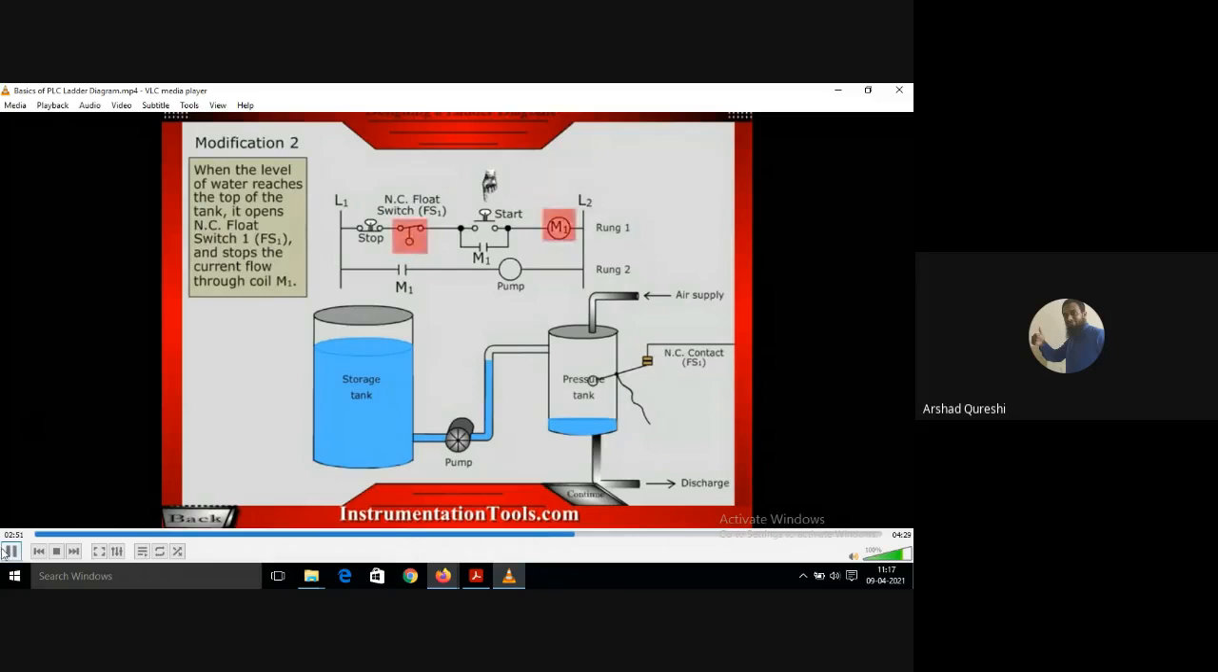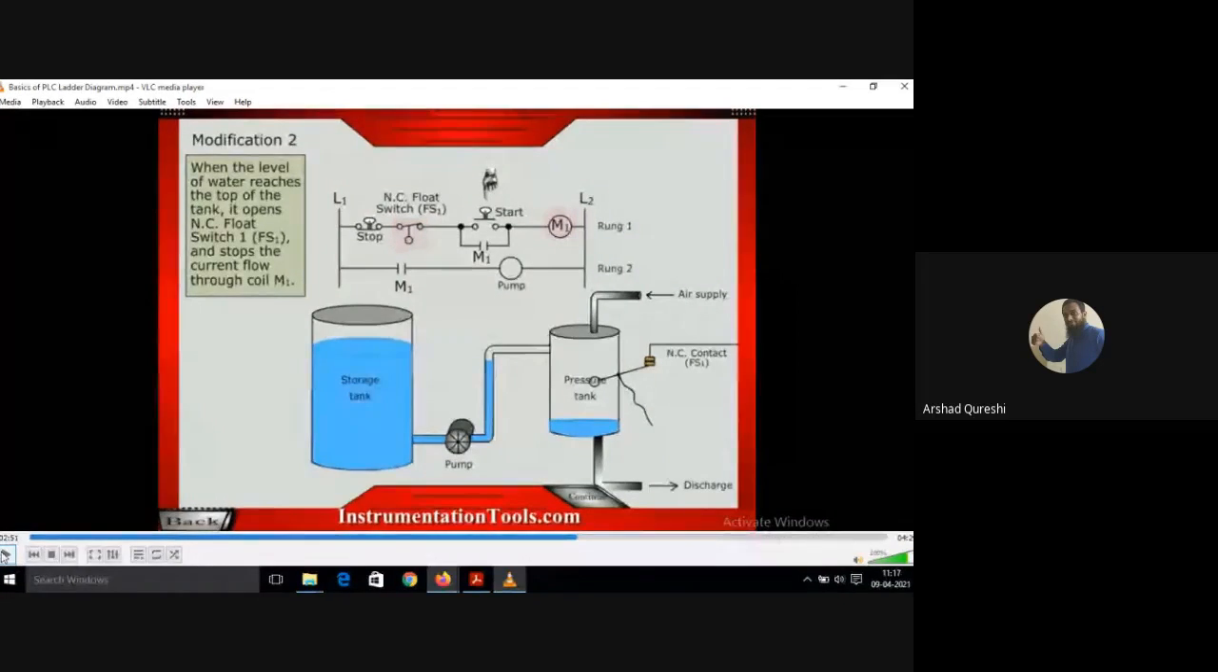Okay, see now what he's telling, the operator just has to push the start button and then he has to leave it. He doesn't have to press the stop button to stop the pump. Okay, it will turn off automatically.